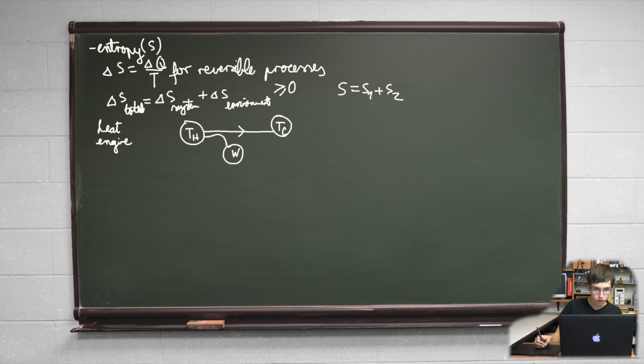So from hot to working body with the help of working substance. This work is part of the energy gotten from that heat engine, and at the same time the working substance cools down. The remainder of energy is further transported with the help of the working substance to the cold sink.